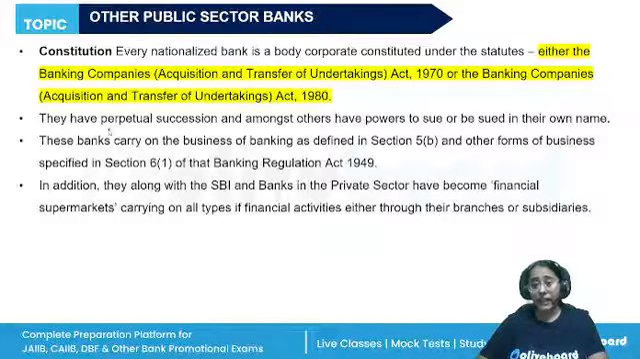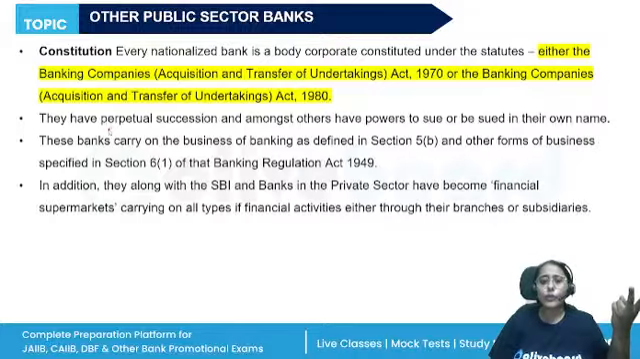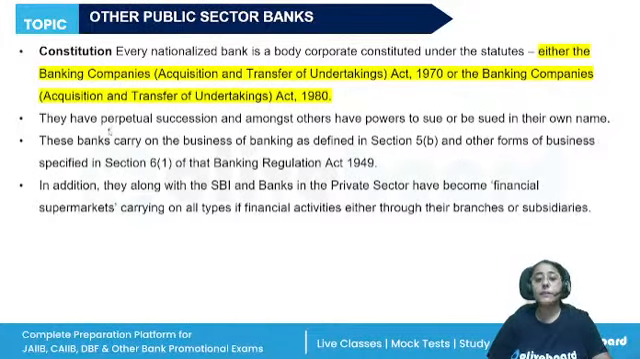Other public sector banks other than the State Bank of India, we have already studied about them. These are called nationalized banks, which came into existence under two acts, the Banking Companies Acquisition and Transfer of Undertakings Act of 1970 and the Act of 1980. These two are known as the Bank Nationalization Acts. In the beginning, six banks were nationalized, and 14 banks were nationalized later on. These acts we already know. So, under these two acts, the other public sector banks have been created.